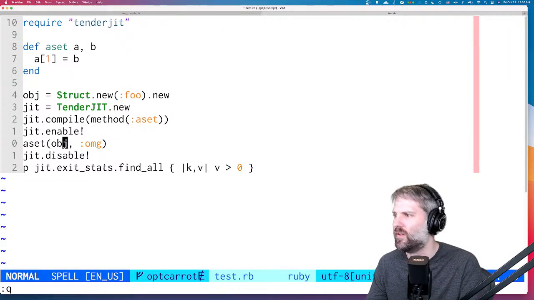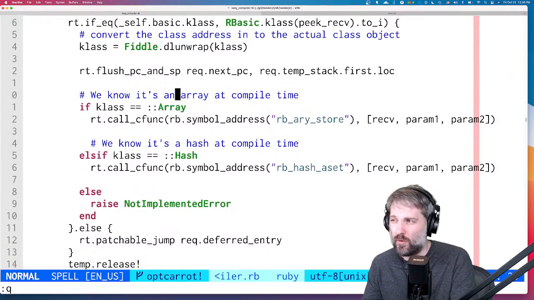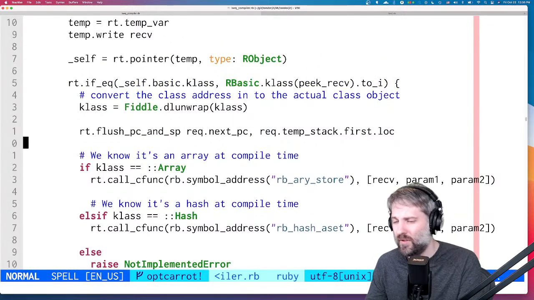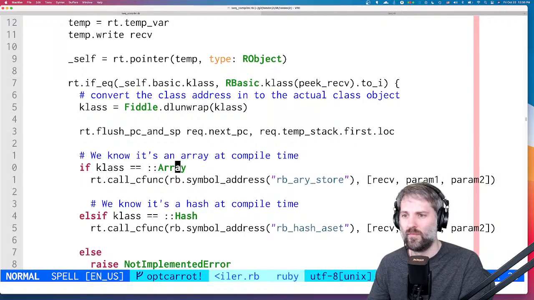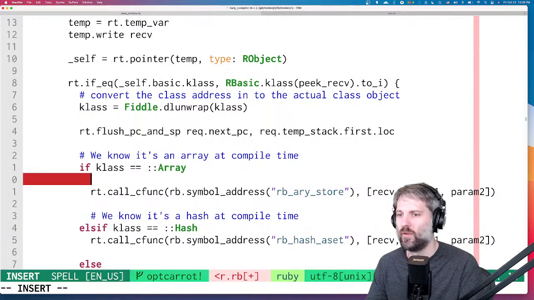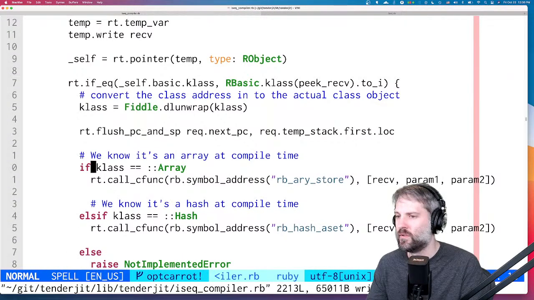Let's see. rb_ary_store. Is rb_ary_store working properly? I mean, probably. Let's check. What is the param? Oh, this should be right.